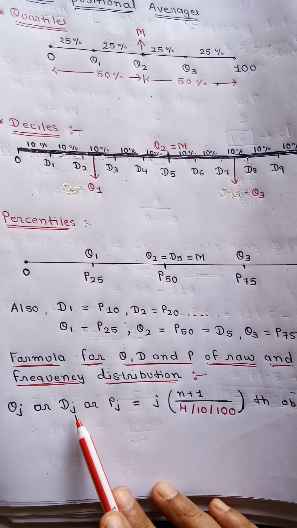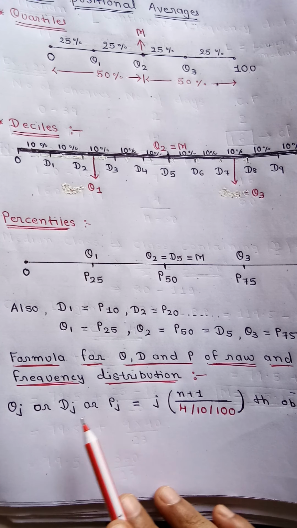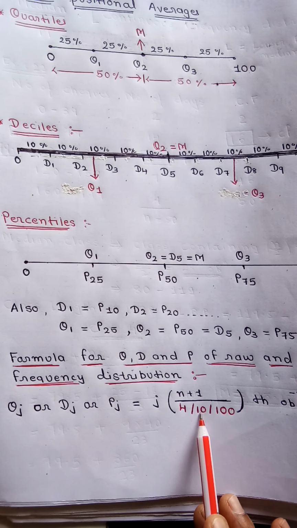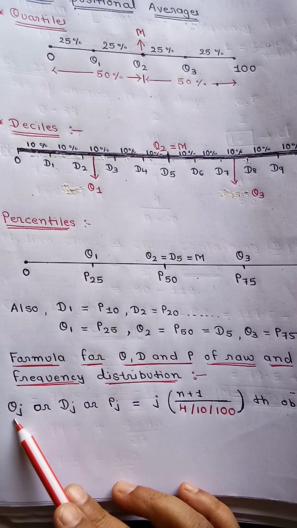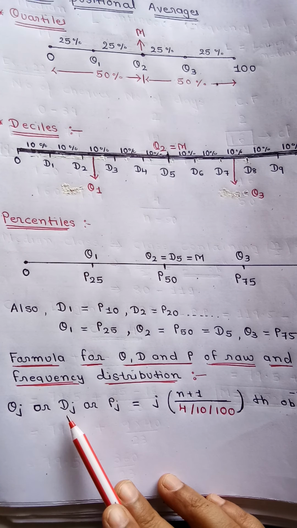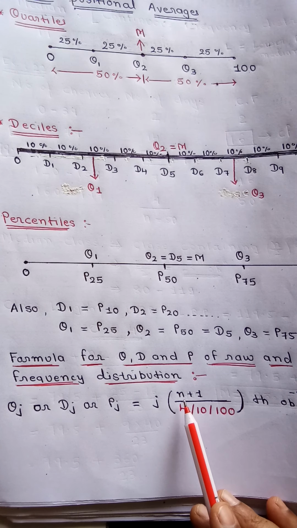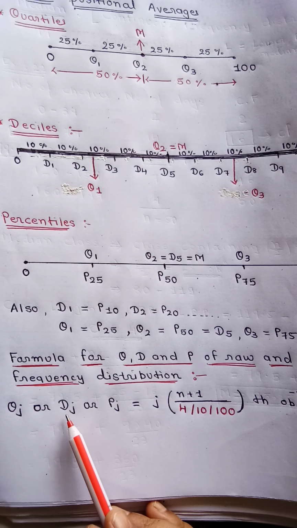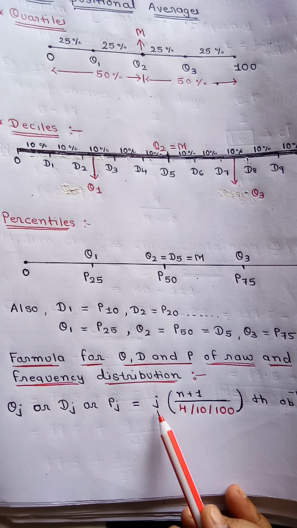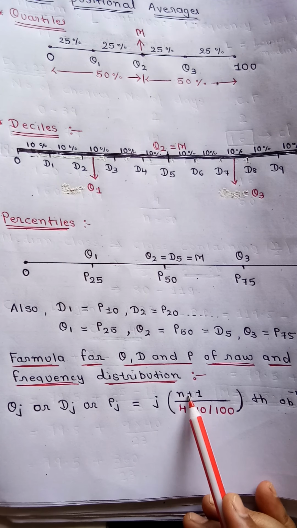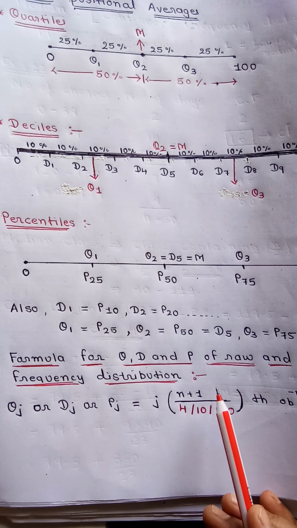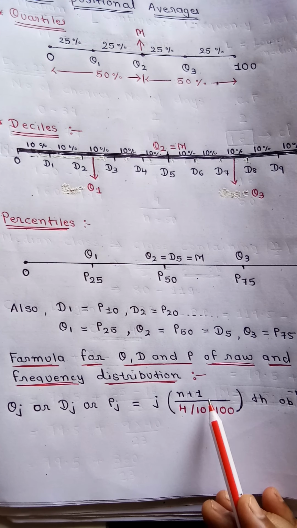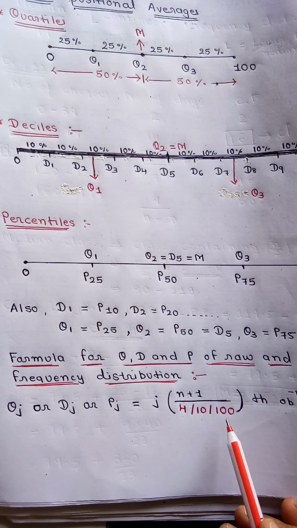In a similar way, Dj means decile, jth decile. Now here Dj formula will be j into n plus 1, as it is D, so divide by 10. 4 when we want to find quartile, 10 when we want to find decile. So for decile we have a formula n plus 1 by 10th observation into j. So if you want to find D3, then your formula will be 3 into n plus 1 by 10. Here I have written 4 dash 10 oblique 100, means quartile then 4 will come, decile then 10 will come, percentile then 100 will come.